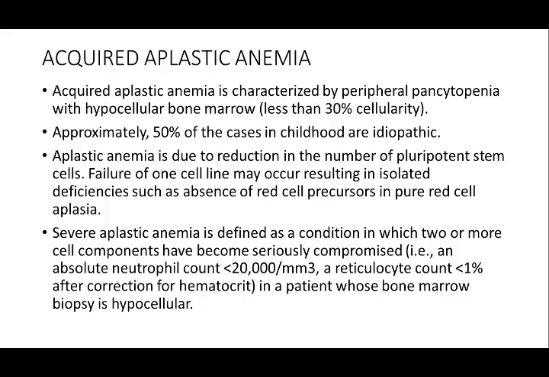Failure of one cell line may occur, resulting in isolated deficiencies such as absence of red cell precursors, pure red cell aplasia. Severe aplastic anemia is defined as a condition in which two or more cell components have become seriously compromised, that is, an absolute neutrophil count less than 500 and reticulocyte count less than 1% after correction for the hematocrit, in a patient whose bone marrow biopsy is hypocellular.